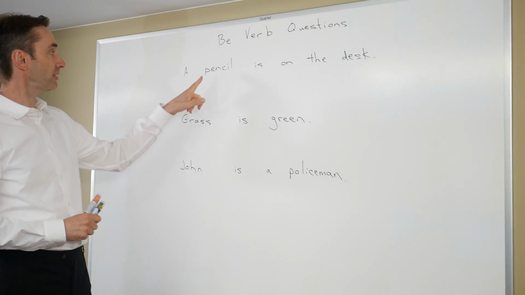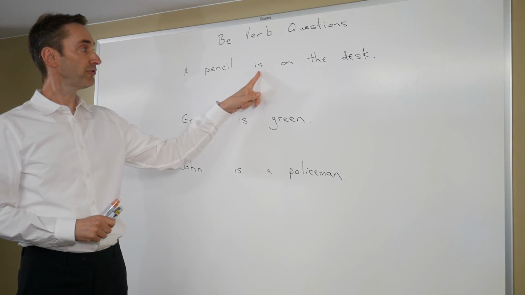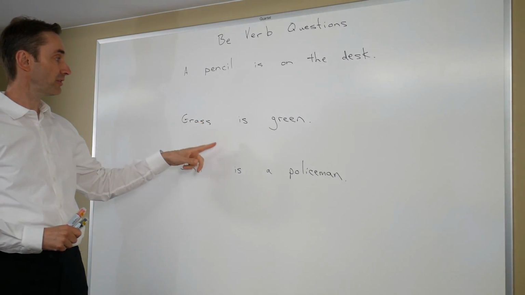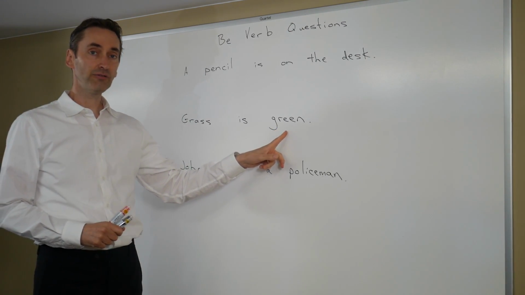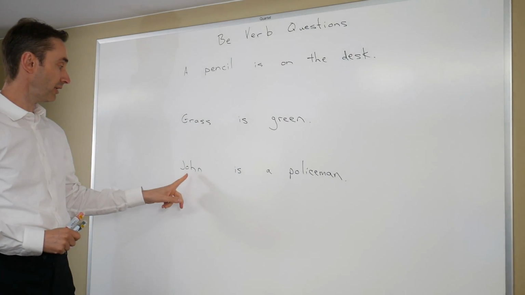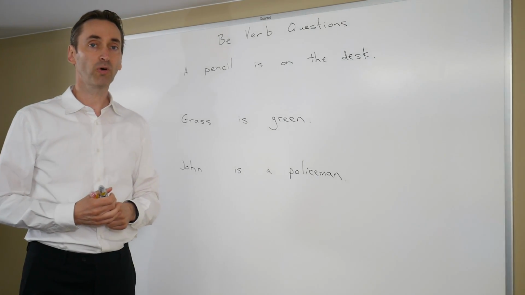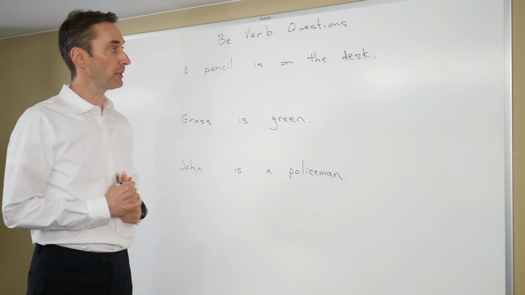The first sentence is subject, be verb, and location. Second sentence is subject, be verb, and adjective. And third is subject, be verb, and noun. These are three very common forms for be verbs.